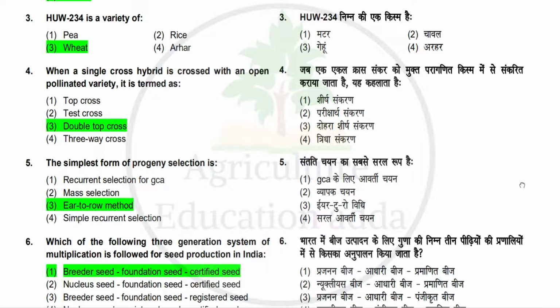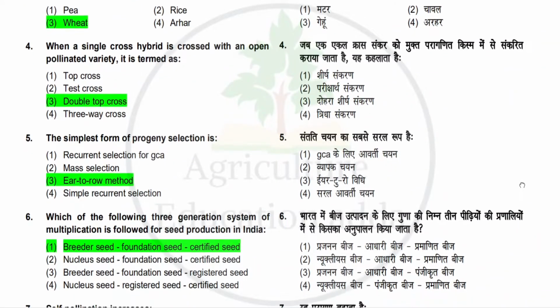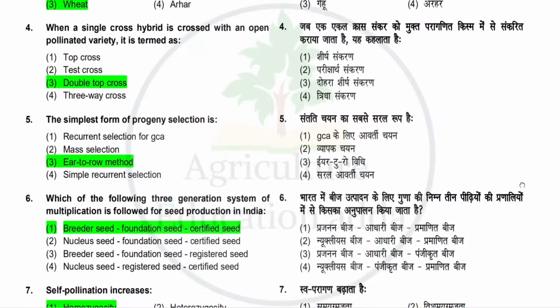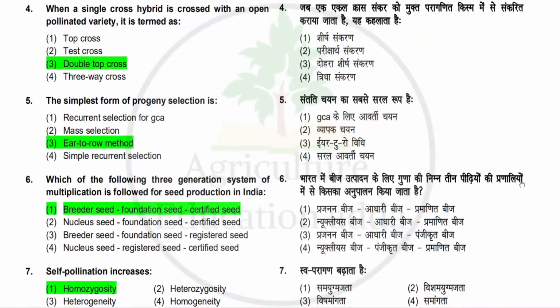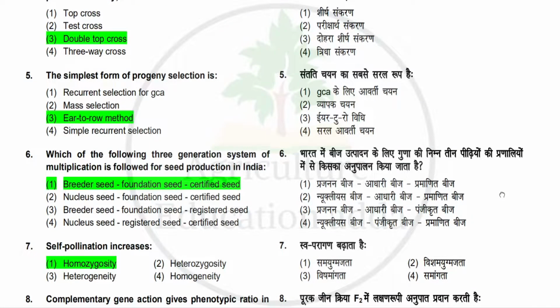Next question is which of the following three generation system of multiplication is followed for seed production in India? Options: breeder seed, foundation seed, certified seed; nuclear seed, foundation seed, certified seed; breeder seed, foundation seed, registered seed; nuclear seed, registered seed or certified seed. So the correct option is breeder seed, foundation seed and certified seed.